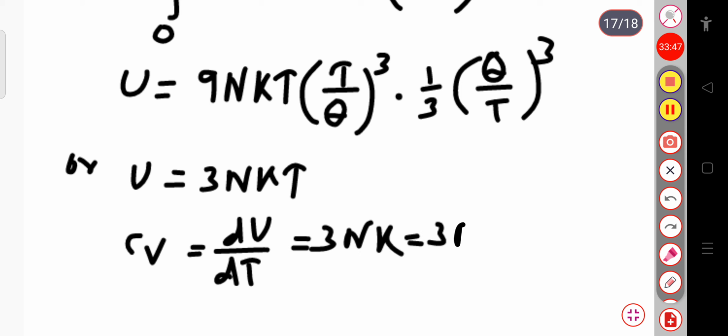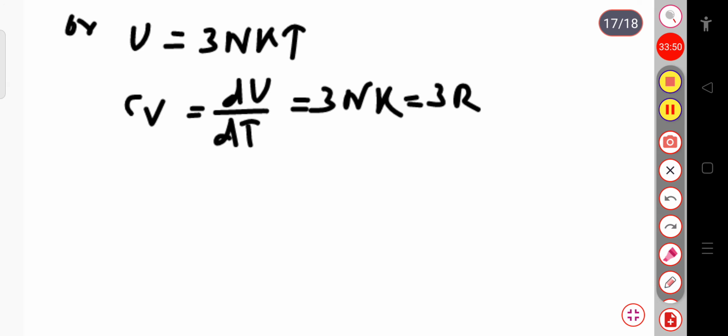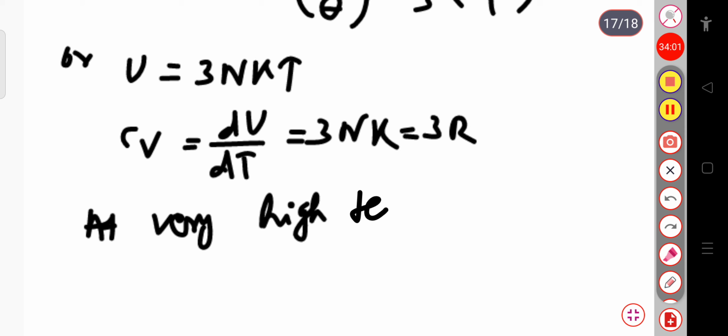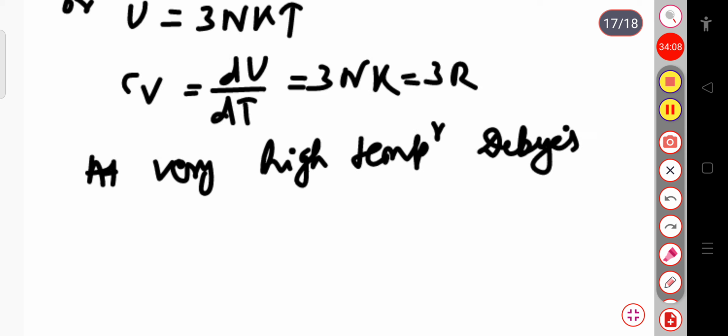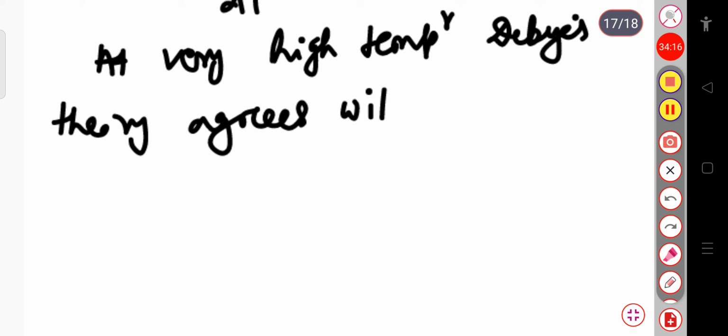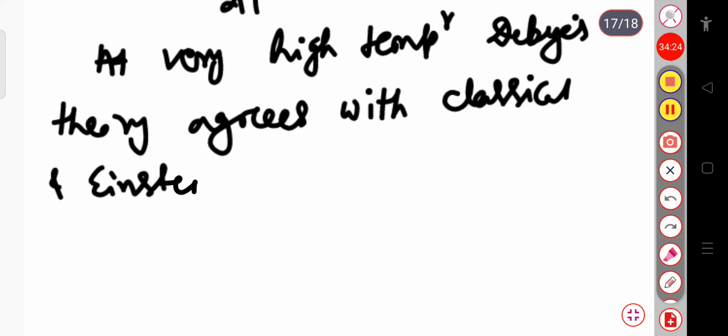It means that at very high temperature, Debye's theory agrees with the classical result, or you can say Dulong-Petit, and Einstein's quantum result at the high temperature.